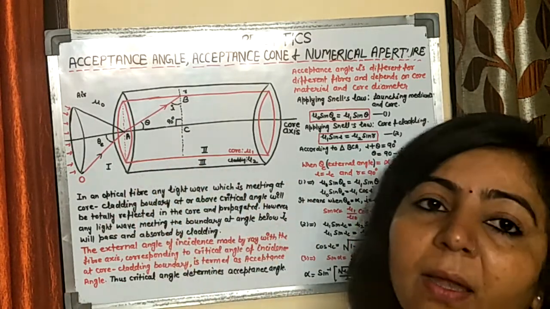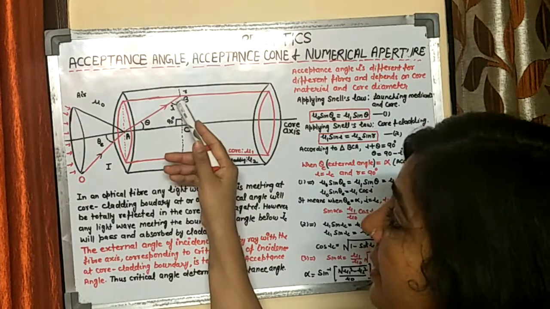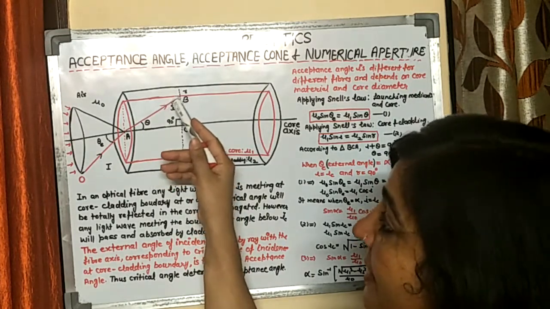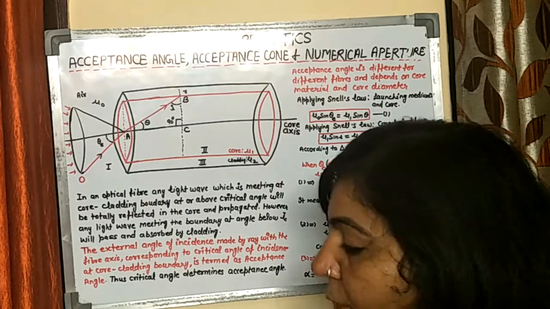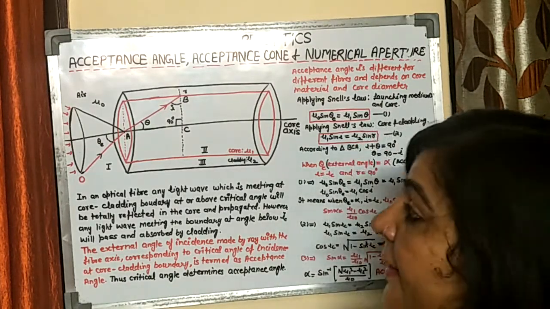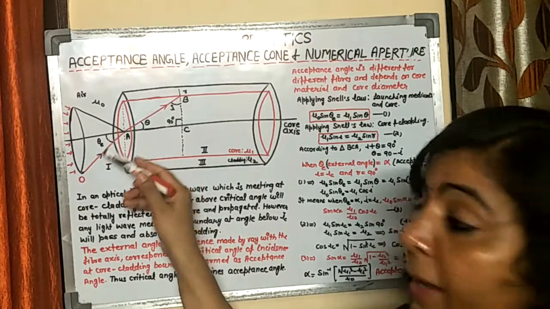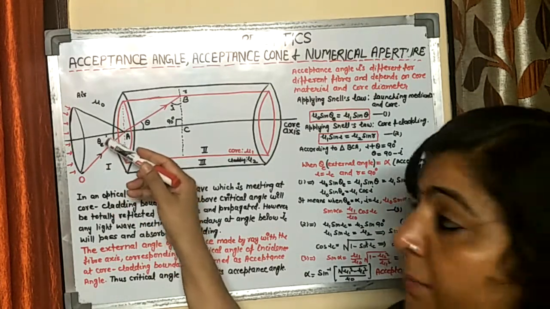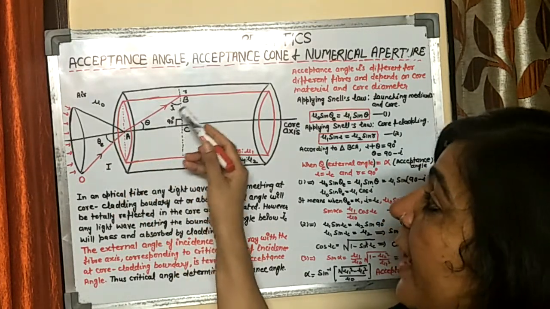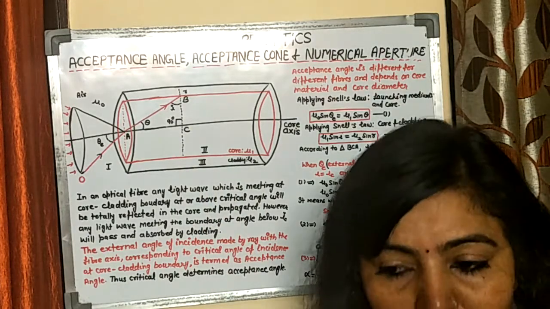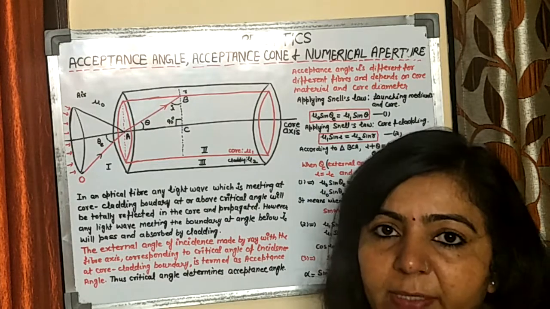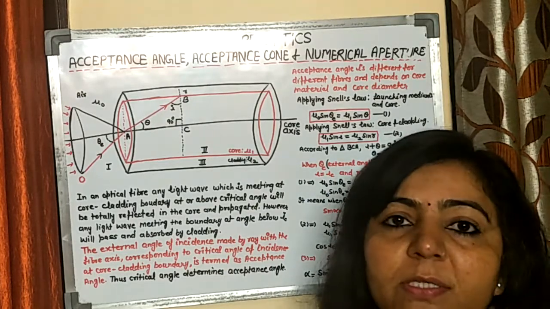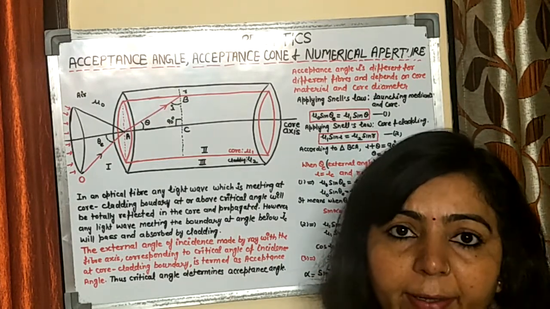That maximum external angle is the one for which the light ray will strike at an angle equal to the critical angle. In simple words, acceptance angle is the external angle made by the light with the fiber axis for which i is equal to ic, since only those light rays will be accepted for which the angle of incidence is equal to or greater than the critical angle.